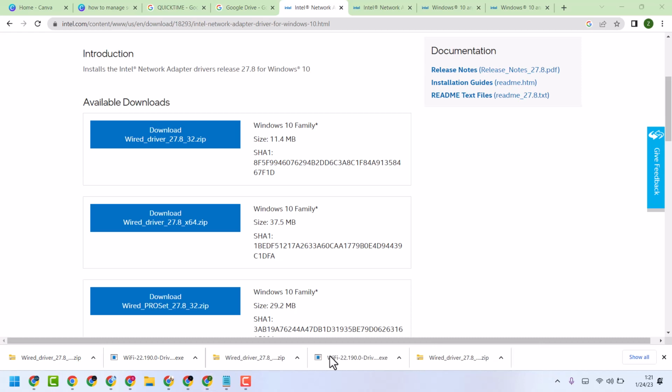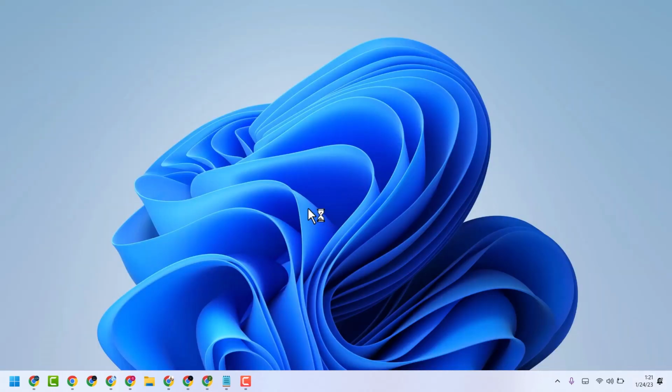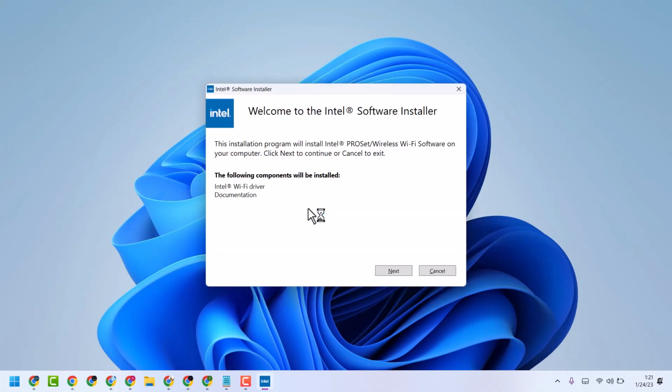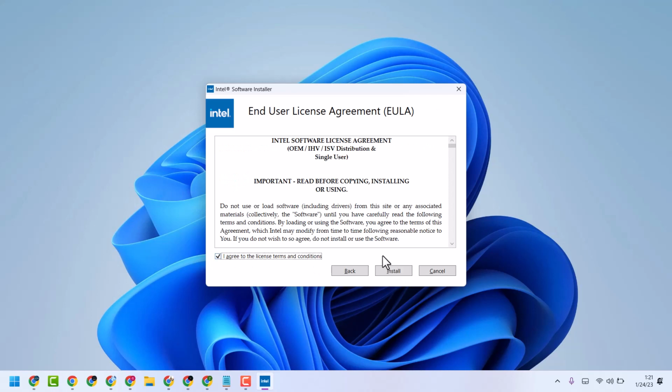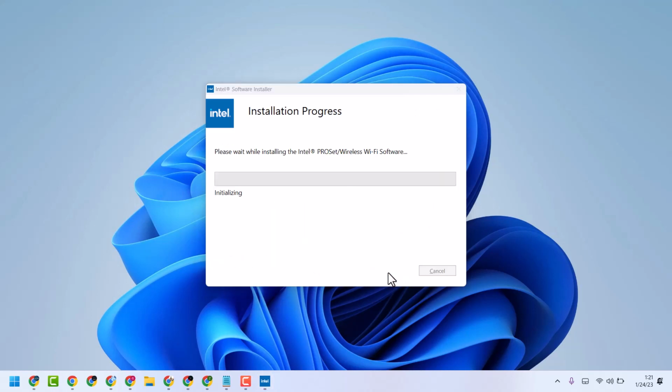Click on yes, if it will ask permission. Now click on next, accept, and install, and complete this installing process. And once this is complete, exit and restart your system.